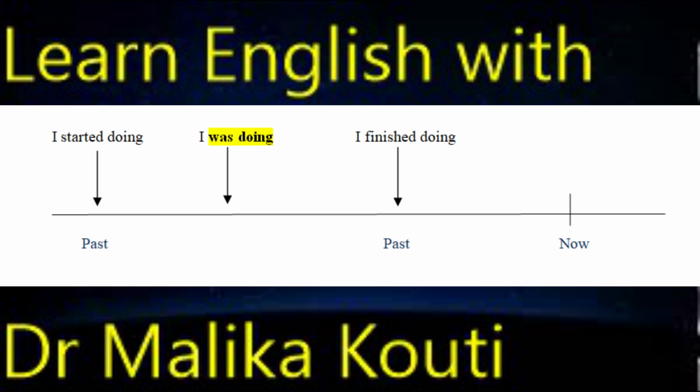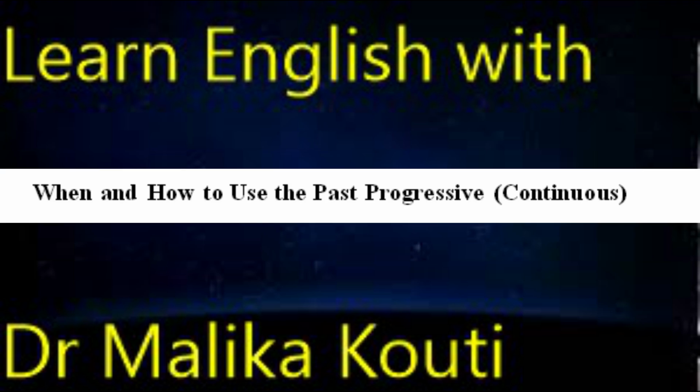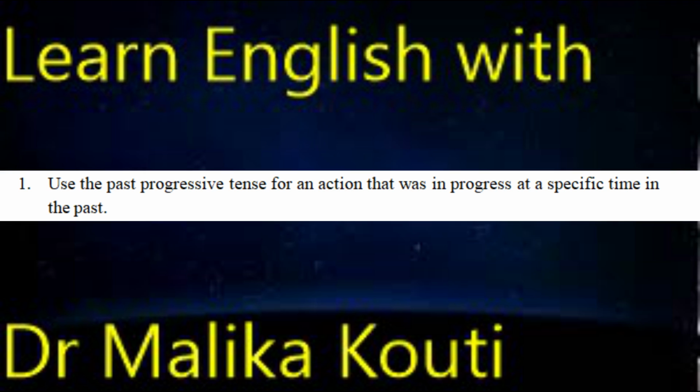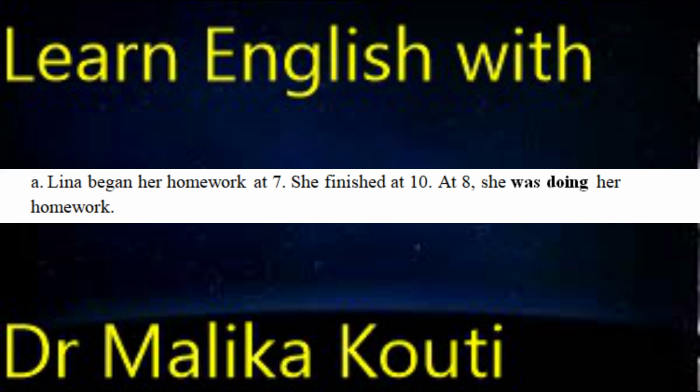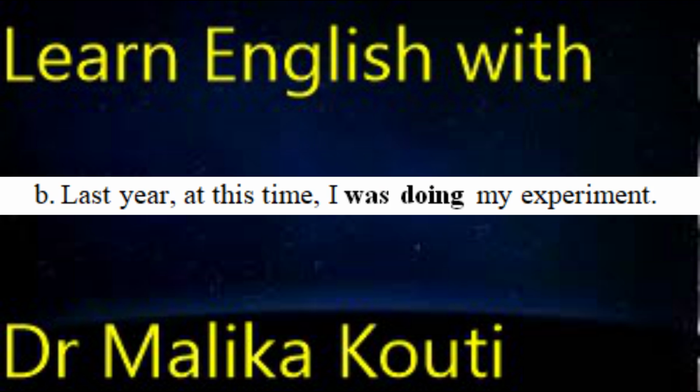Now, let's see when and how to use the past progressive. Number 1, use the past progressive tense for an action that was in progress at a specific time in the past. Example, Lina began her homework at 7. She finished at 10. At 8, she was doing her homework. B. Last year at this time, I was doing my experiment.